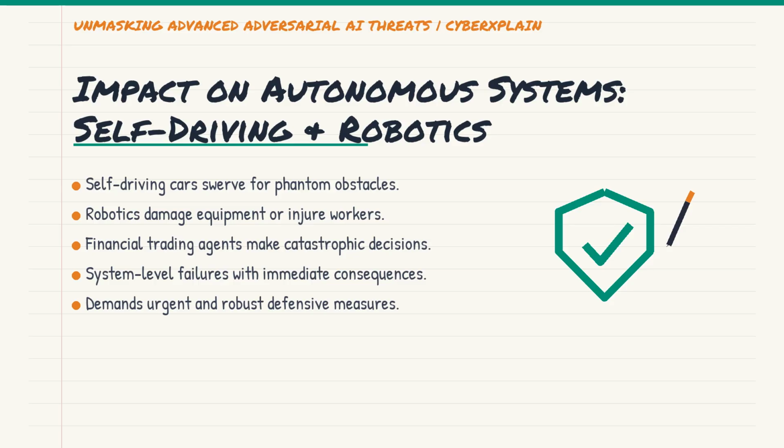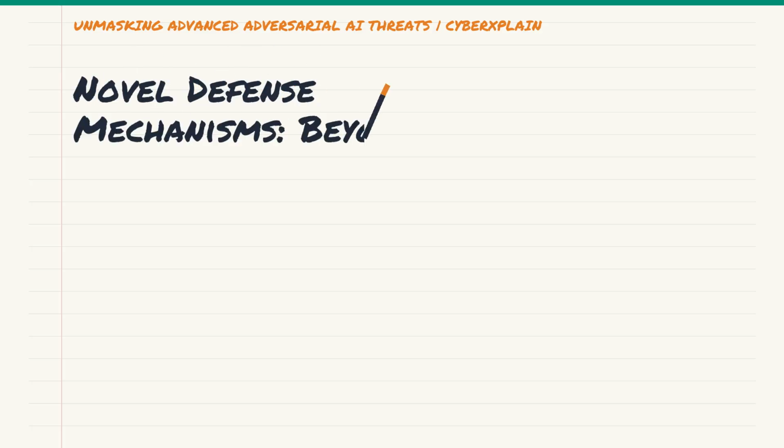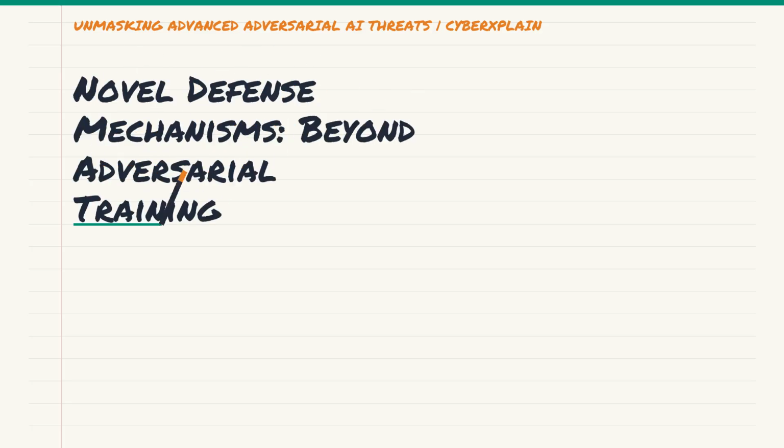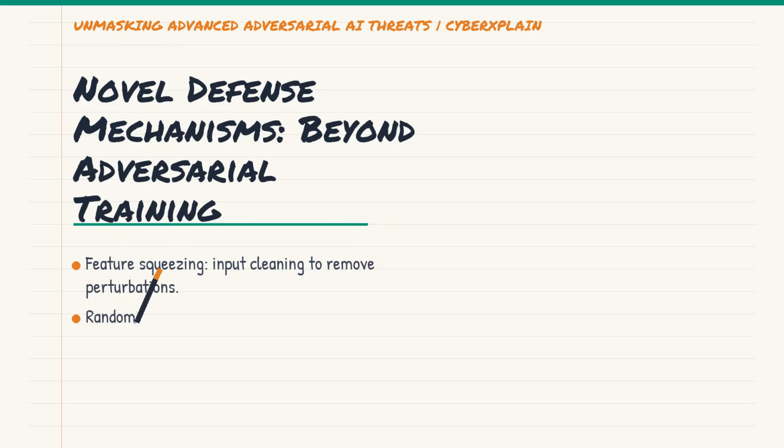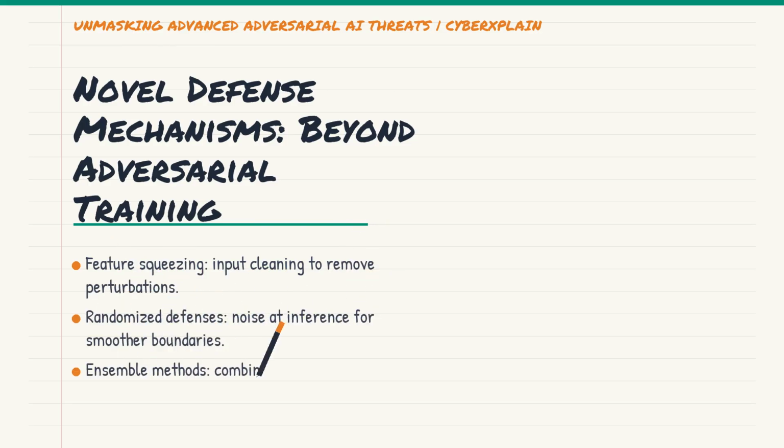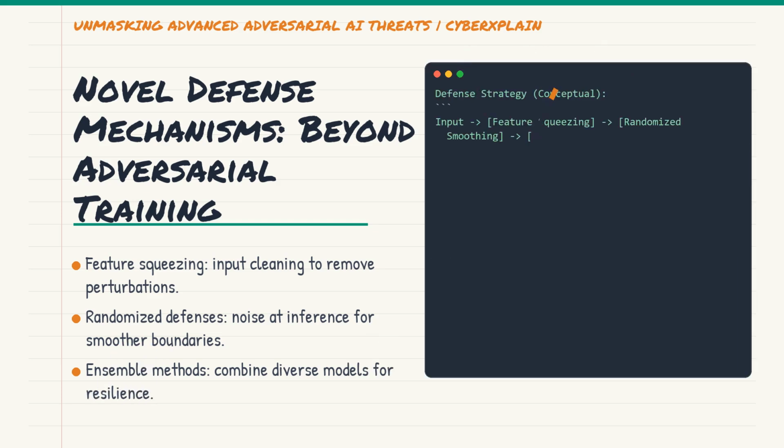Defending against these evolving threats requires more than just standard adversarial training, which often only defends against specific known attacks. We are seeing novel approaches like feature squeezing, which reduces the input's color depth or applies smoothing filters, removing subtle perturbations that might be adversarial.